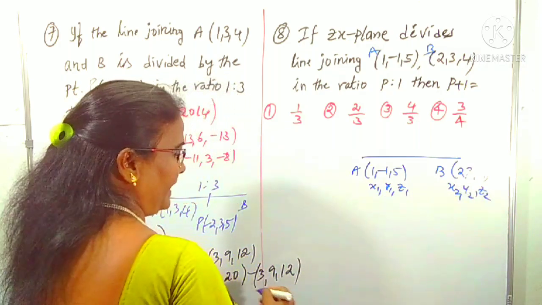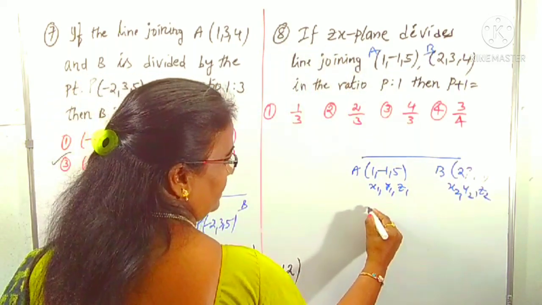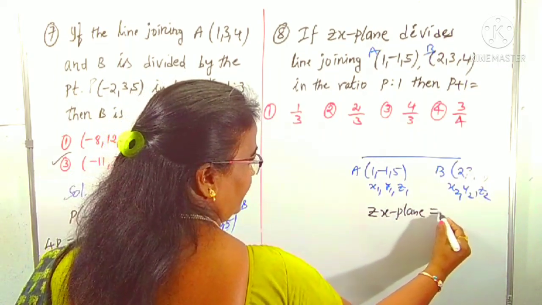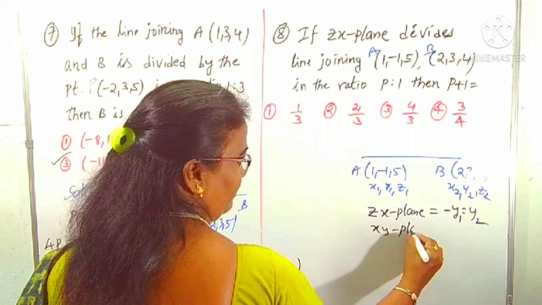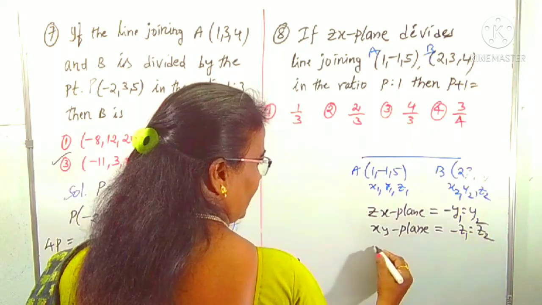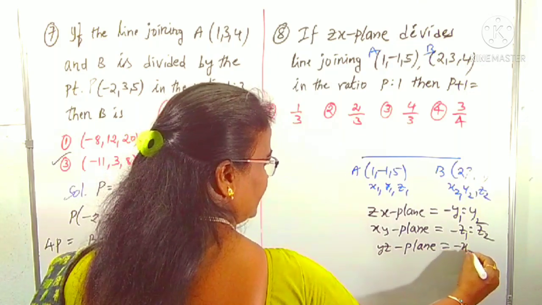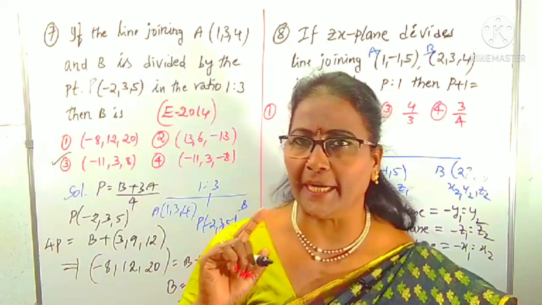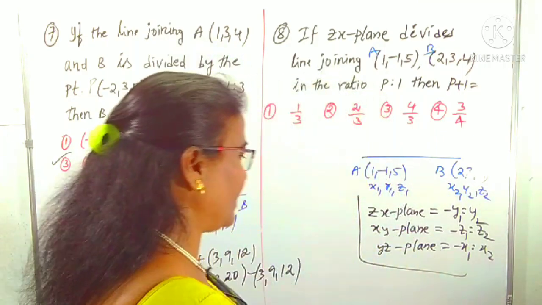Now, what plane divides the line joining the 2 points? He may ask about the XY plane, YZ plane, or ZX plane. Here he is asking about the ZX plane. I am writing the tip here. If it is the ZX plane, the ratio is minus Y1 is to Y2. Can you guess for the XY plane? For the XY plane, we use minus Z1 is to Z2. And for the YZ plane, minus X1 is to X2. This is the tip we use to find the ratio in which the coordinate planes divide the line joining 2 points: the XY plane, YZ plane, ZX plane.